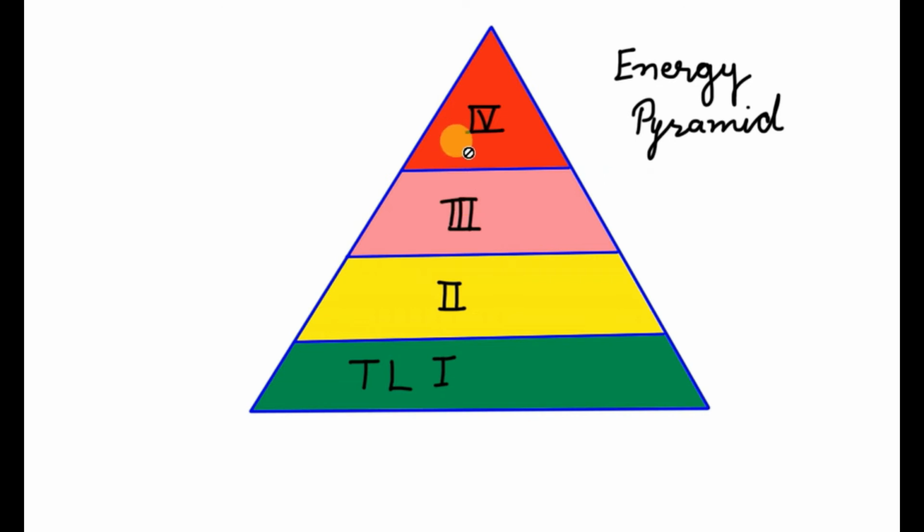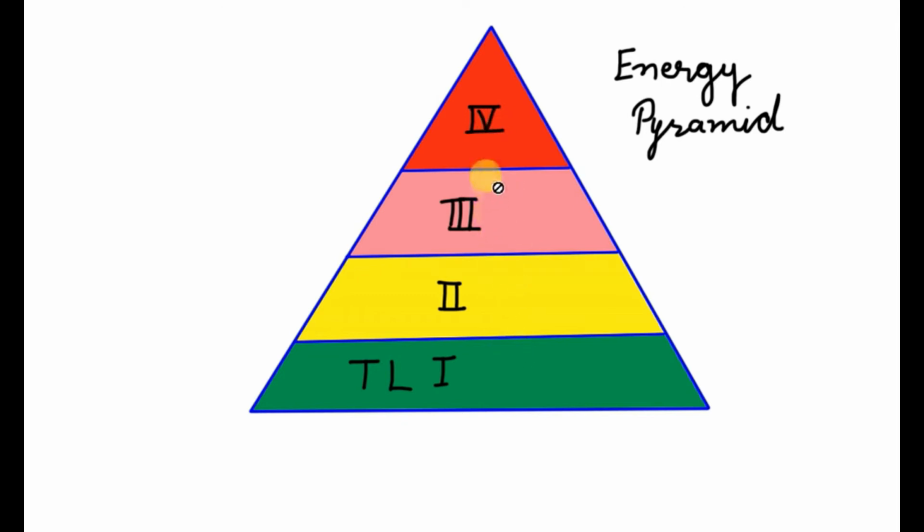We get such energy pyramids where the first trophic level is occupied by the plants or producers having maximum energy, the second trophic level has lesser energy, the third has even lesser energy, and very little energy reaches the fourth trophic level. So from the first trophic level to the second to the third to the fourth, energy keeps on decreasing.